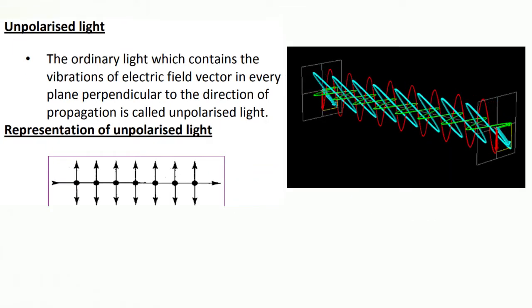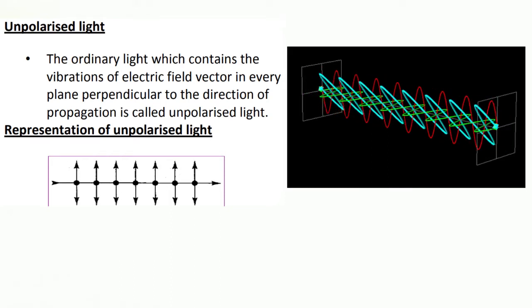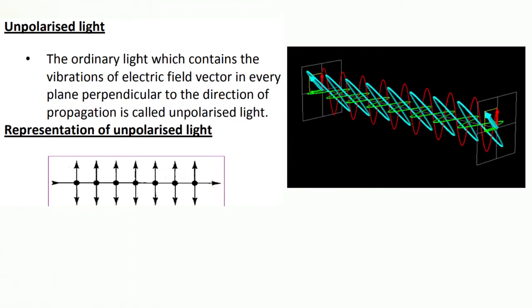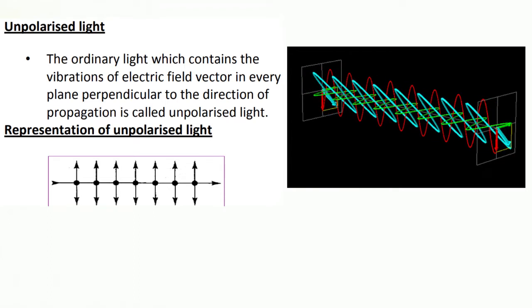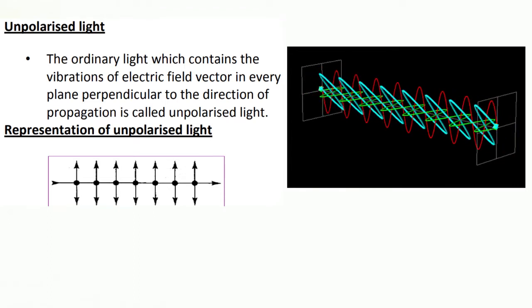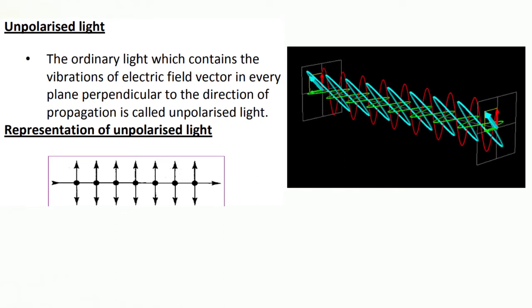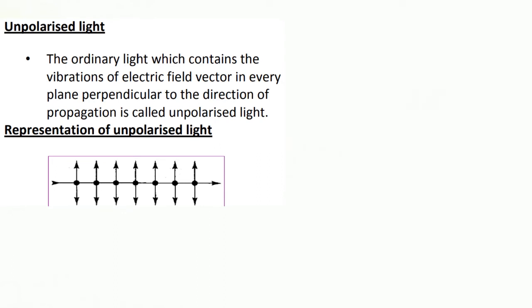Unpolarized light. The ordinary light which contains the vibrations of electric field vector in every plane perpendicular to the direction of propagation is called unpolarized light. The representation of unpolarized light is seen in the picture.